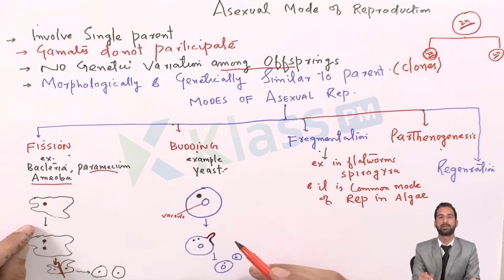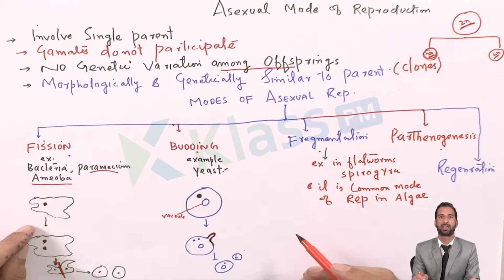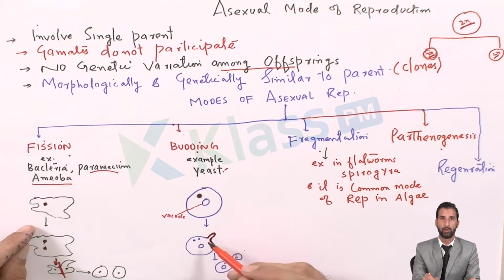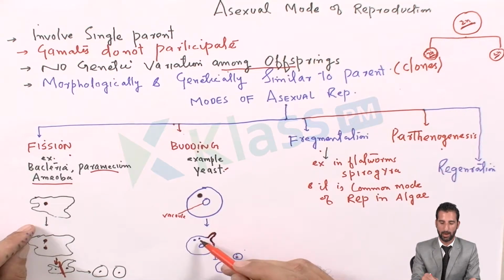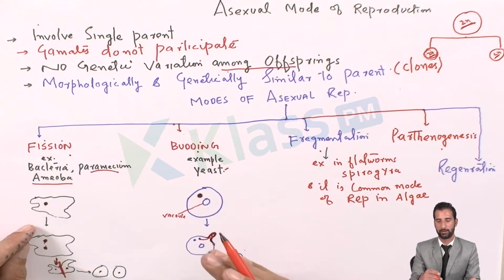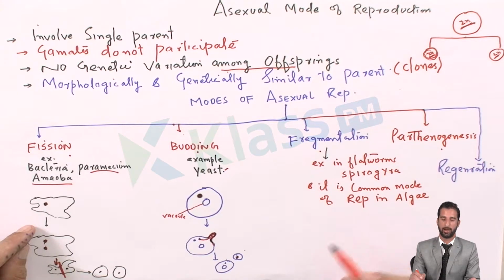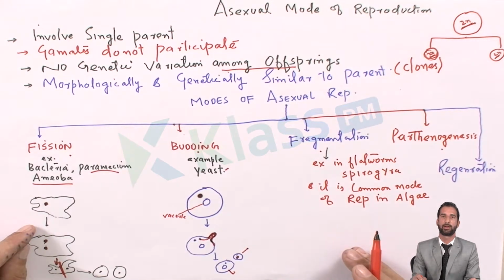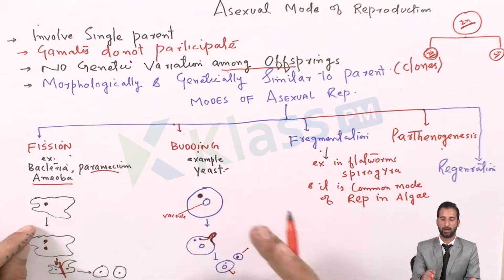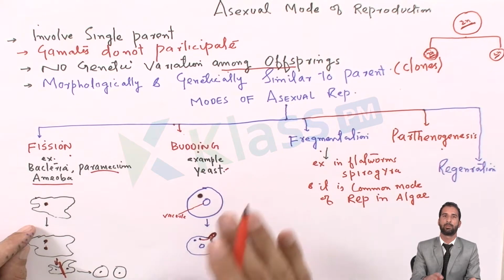This division of the nucleus, in biology, the term used is karyokinesis. Karyokinesis means division of the nucleus. The nucleus divides into two, and this nucleus migrates into this bud, and after that the bud detaches from the parent body, and it results in two daughter cells, and each daughter cell will develop individually. This process is called budding. Budding occurs in most organisms. I have shown it here only in the case of yeast for better understanding.